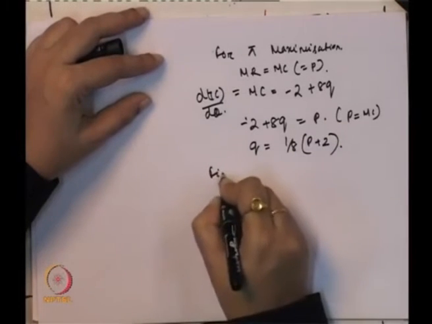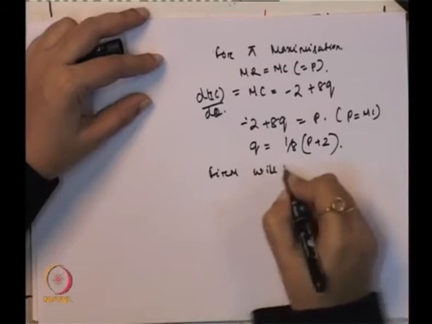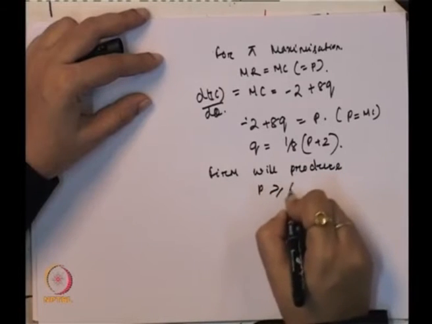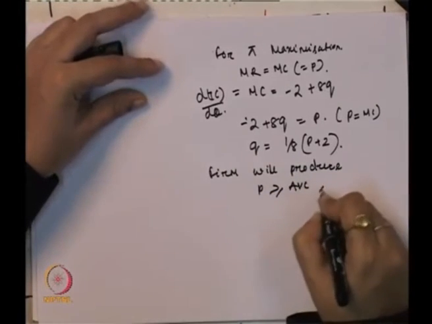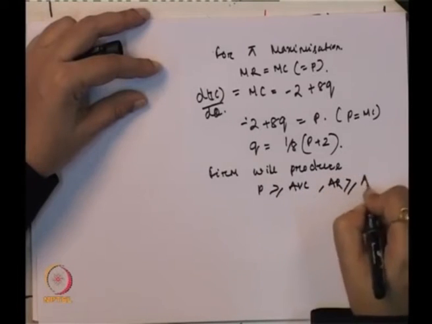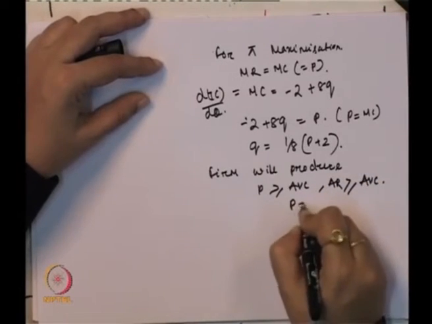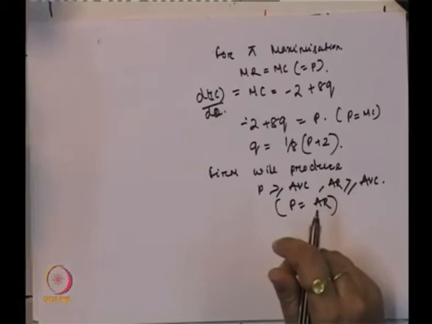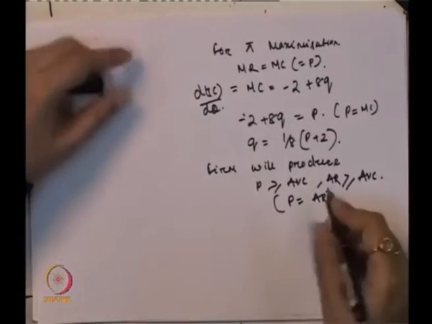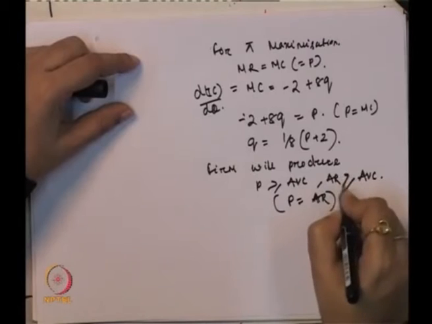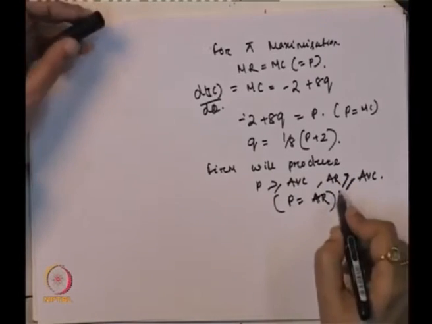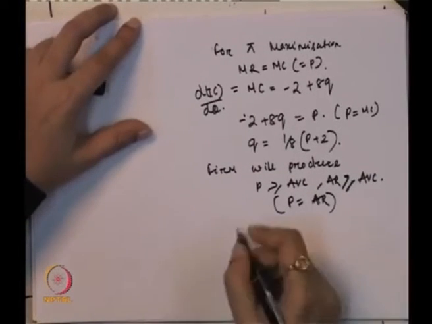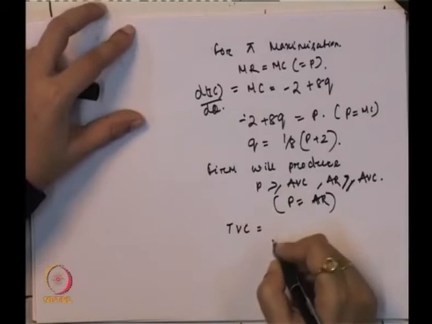Now we know that the firm will produce till the time P is greater than or equal to average variable cost, or we can say average revenue is greater than or equal to average variable cost, as in a perfectly competitive market structure P is equal to average revenue. So at any point of time, if AR is greater than or equal to AVC, or P is greater than or equal to AVC, the firm will continue the production.